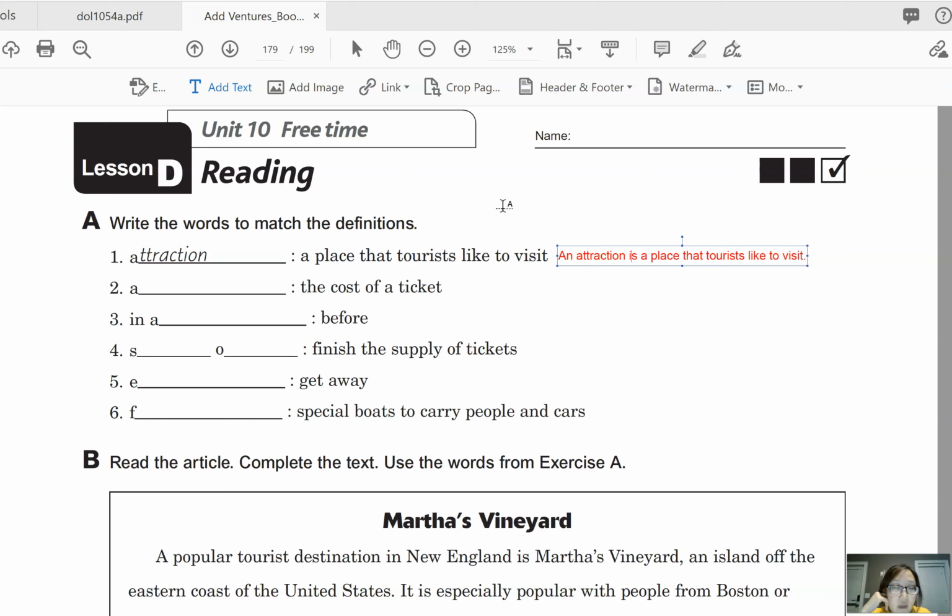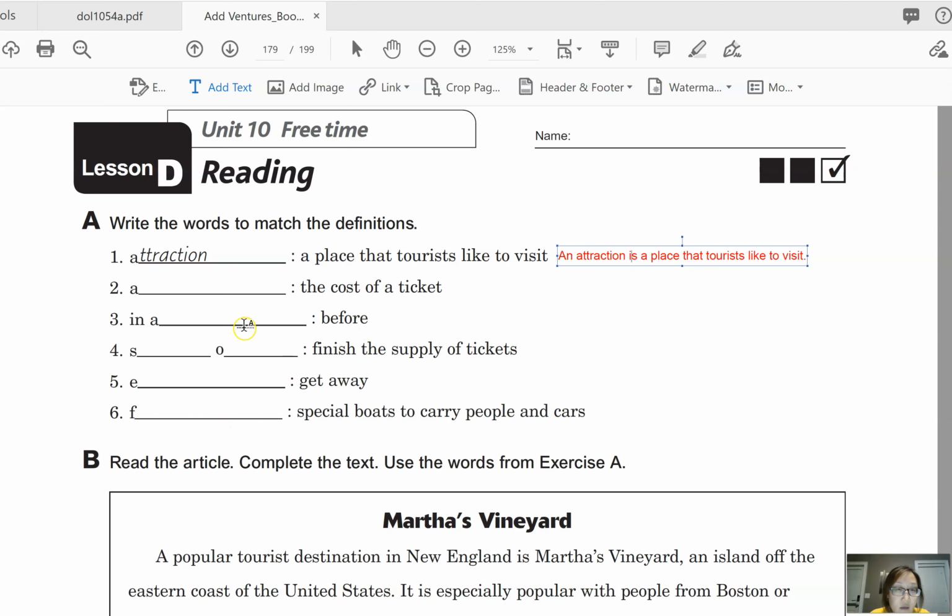So go ahead and complete numbers 2 through 6. Match the definitions and use the words from the reading. Again, try to do it without looking at your book first. Then I want you to make a definition sentence with each one. You can pause the video and continue when you are finished.